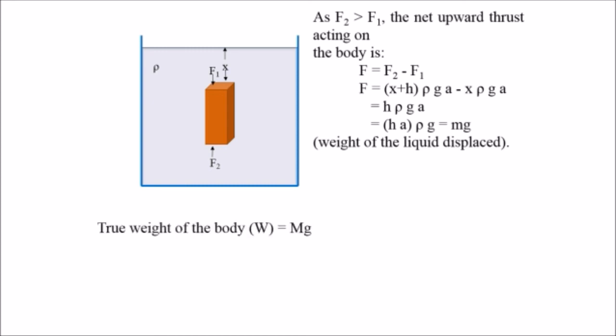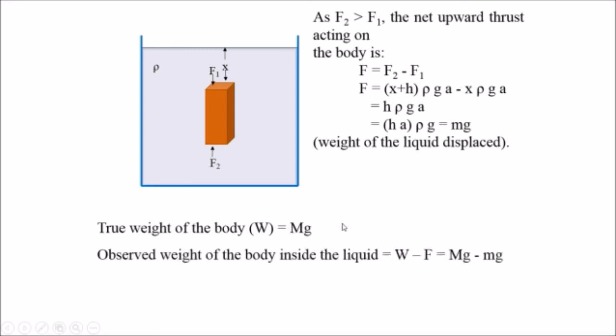But the true weight of the body, let's represent it with W, capital W, will be equal to capital Mg, which is the gravitational force. So the observed weight of the body inside the liquid will be the original weight minus the net upward force exerted on the body by the liquid. So we will get Mg minus mg, which is the net force experienced by the body when it is kept inside the water. So this is all about the Archimedes principle.